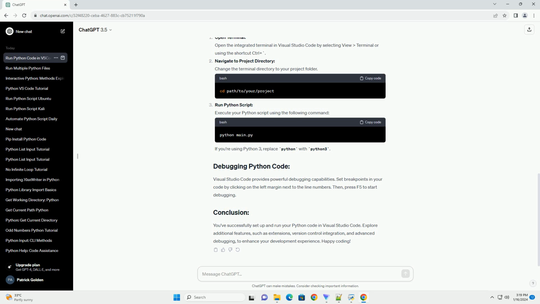Visual Studio Code provides powerful debugging capabilities. Set breakpoints in your code by clicking on the left margin next to the line numbers. Then, press F5 to start debugging. You've successfully set up and run your Python code in Visual Studio Code. Explore additional features, such as extensions, version control integration, and advanced debugging, to enhance your development experience. Happy coding!